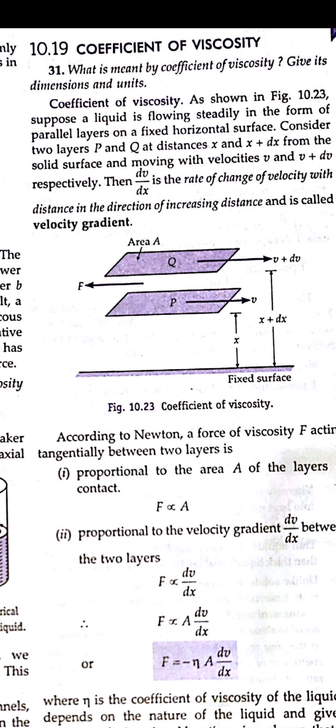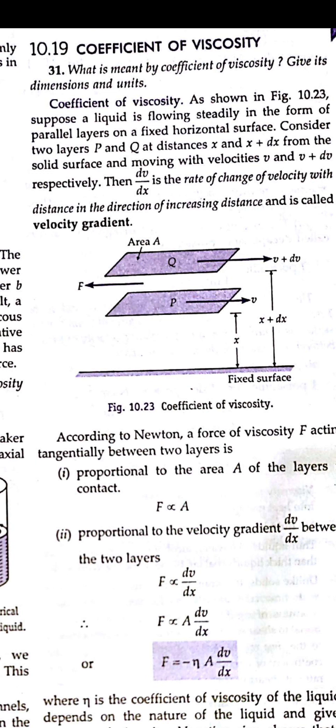As we are trying to flow that liquid, there is a change, meaning increasing liquid's distance, so there is a change in the direction along with the distance, that's velocity change along with the distance in the direction of that increasing liquid. So that condition dv by dx, that is velocity with respect to distance, is given as the velocity gradient.